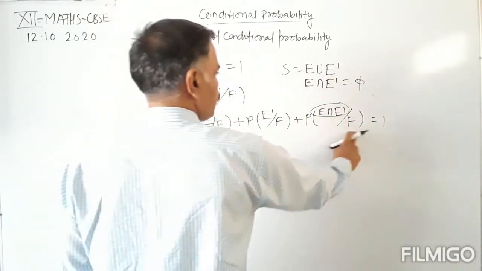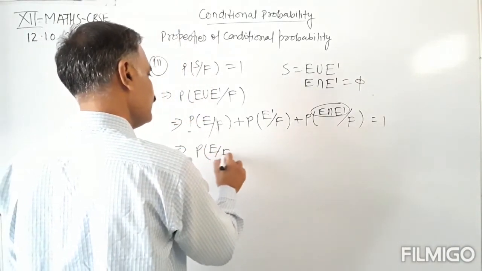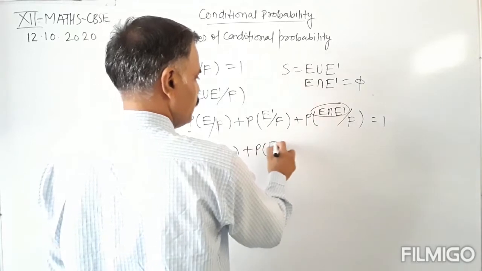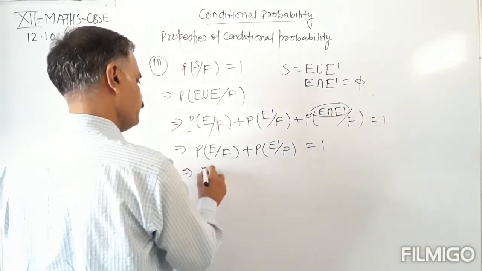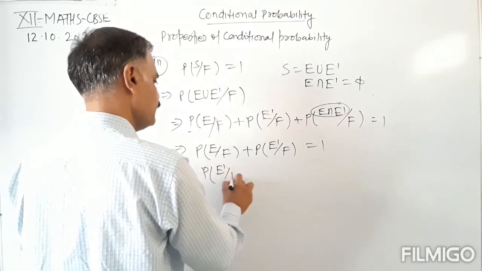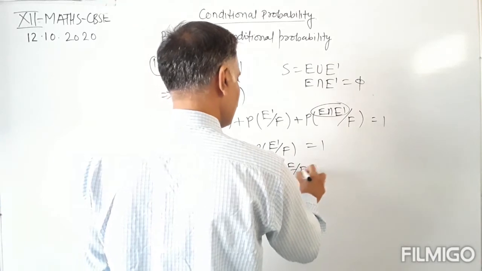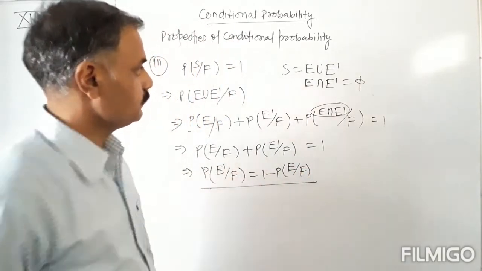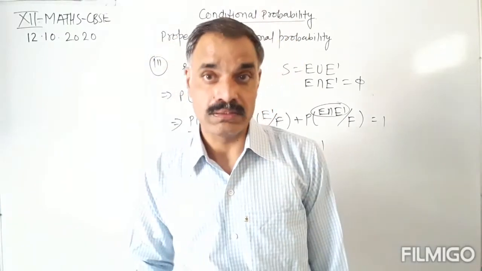So this is 0, which means P(E|F) plus P(E dash|F) equals 1, or P(E dash|F) equals 1 minus P(E|F). Okay, so this is one more property of conditional probability.